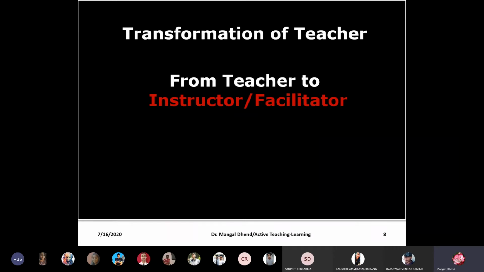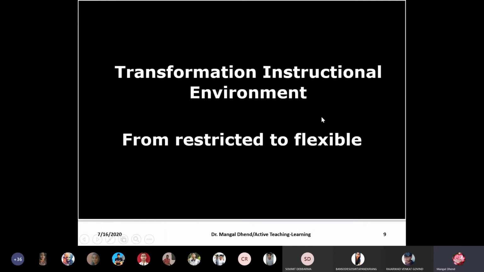So it has made drastic changes, an open classroom, and the teacher has to become a facilitator, because whenever teaching is there, teaching is one way. The teacher will go on telling, students will go on listening. But when the facilitator role is there, the teacher has to make students facilitators, meaning students should work as teachers, or a lot of facilities should be provided by the teacher and students should use those facilities. Then only overall development will take place.